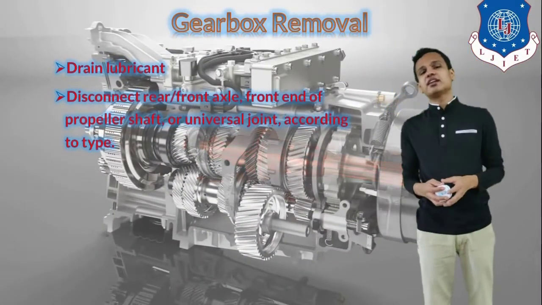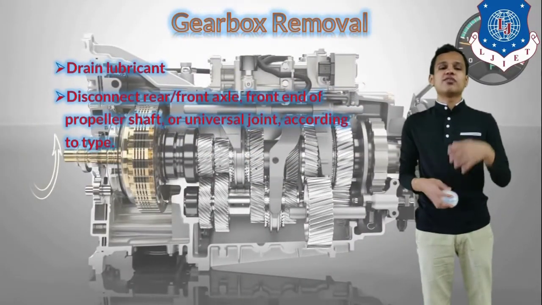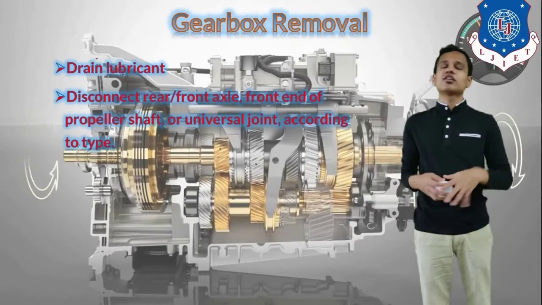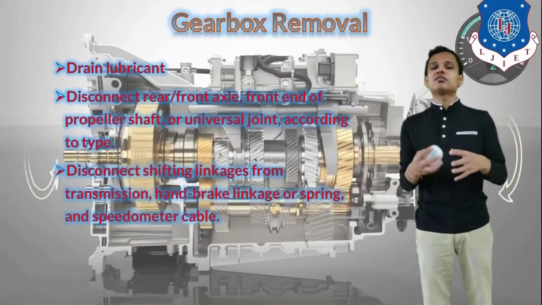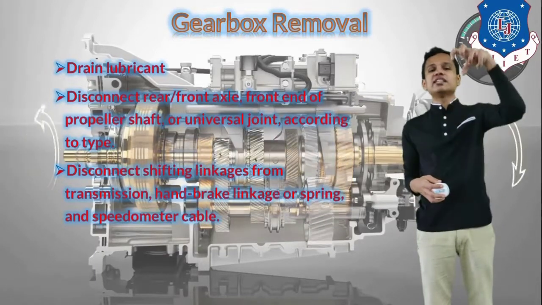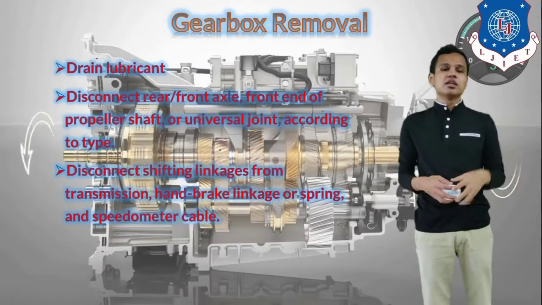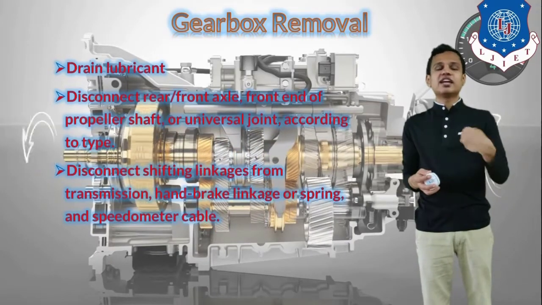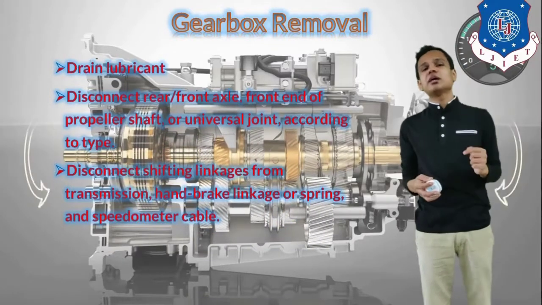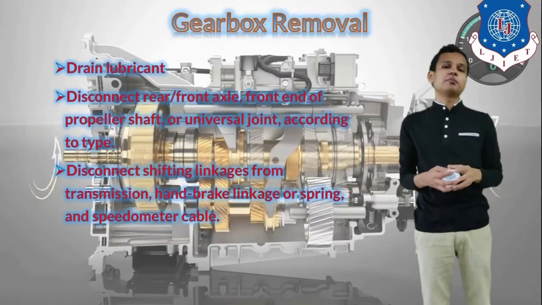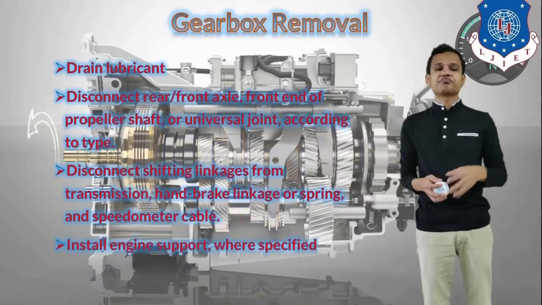Next, we will disconnect the front or rear axle or front end of the propeller shaft, whatever is connected to the gearbox depending on the wheel drive that we are using. Next, we will disconnect the shifting linkages connected with the gear shifting mechanism. The hand brake linkages connected with the gearbox will also be removed, and the speedometer cable that shows the speed of the vehicle will also be removed from the gearbox first.